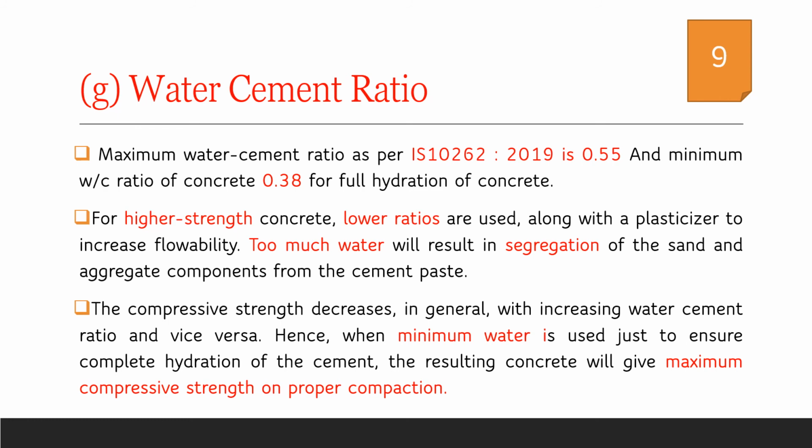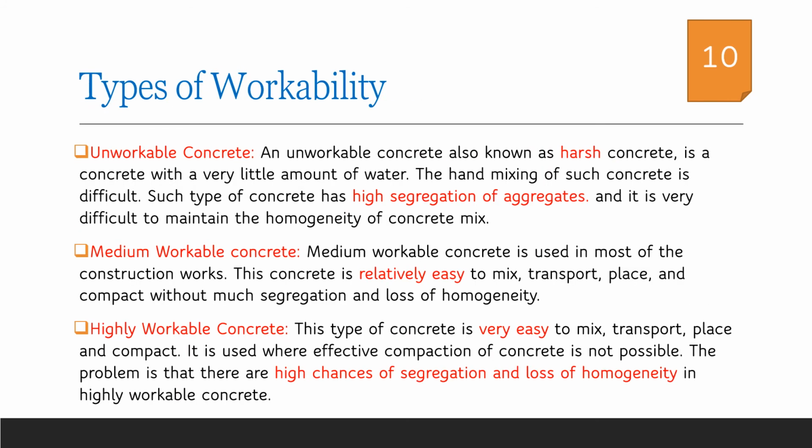Based on the workability of concrete, we can have unworkable concrete, medium workable concrete and highly workable concrete. Unworkable concrete is also known as harsh concrete because due to the dryness of the mix, the aggregates get separated from the rest of the mix and hence it is difficult to maintain the homogeneity of the concrete mix.